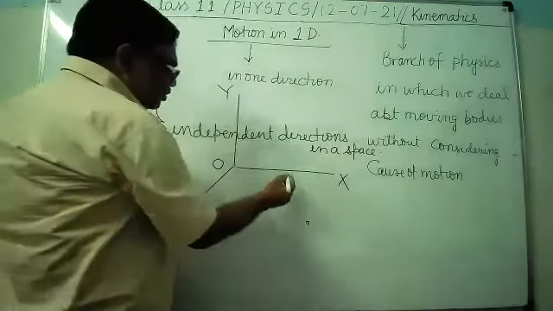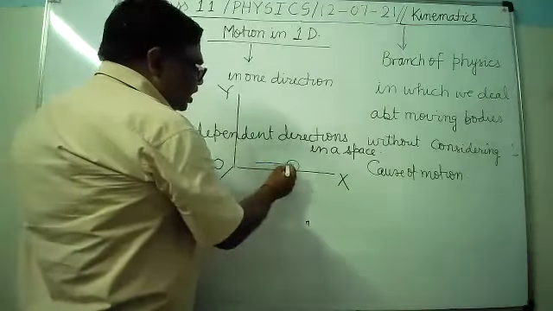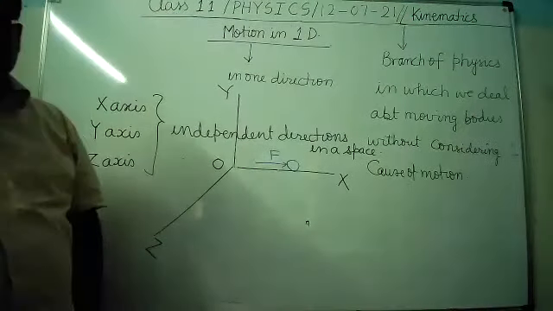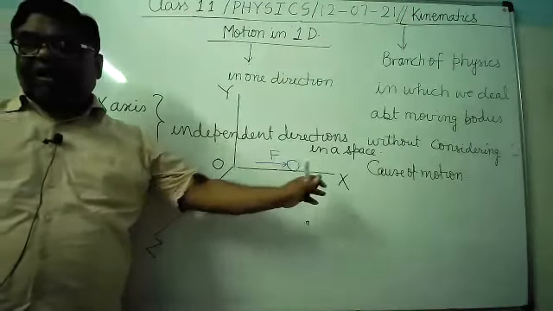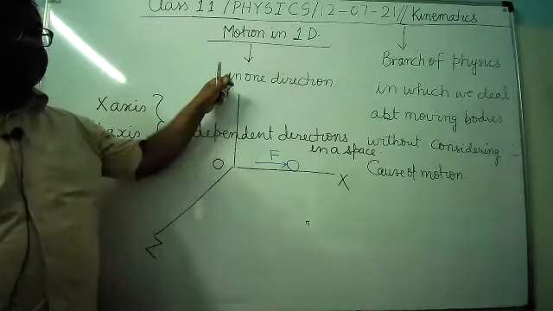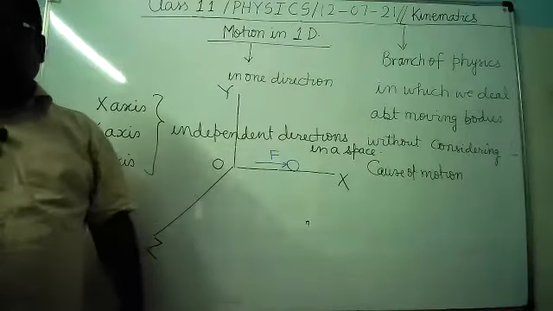Suppose this is a body which is lying here. If you apply a force along the x-axis, what will happen? It will displace the body only along the x direction. It will not displace along the y direction. It will not displace along the z direction. It's clear?